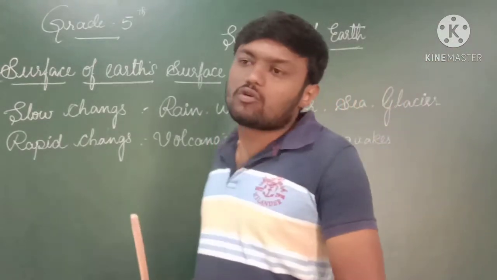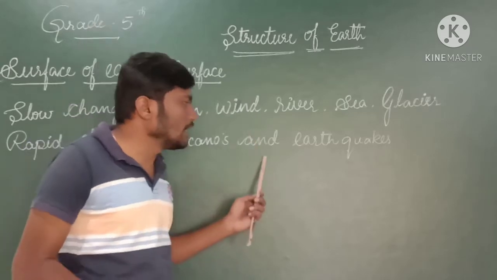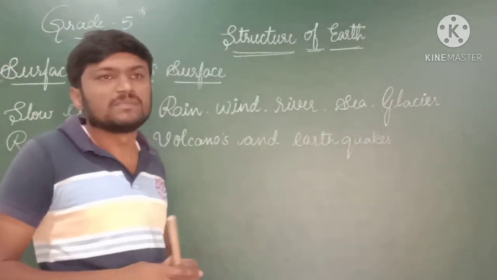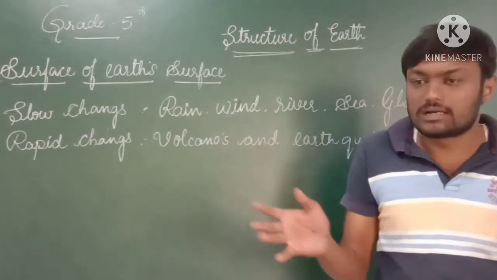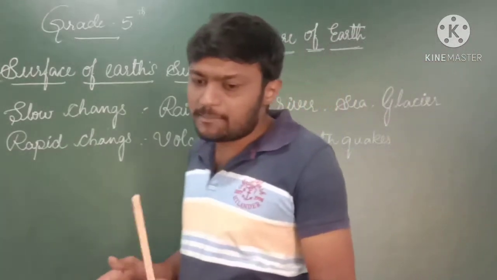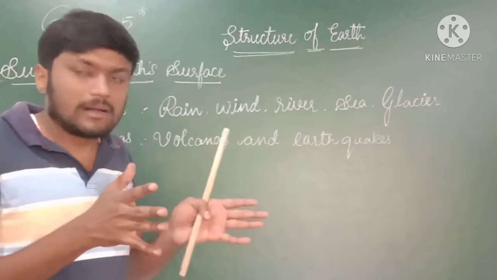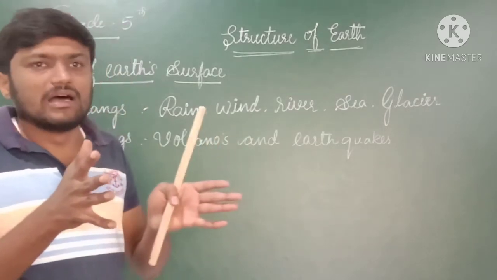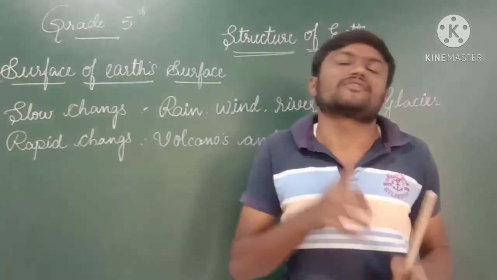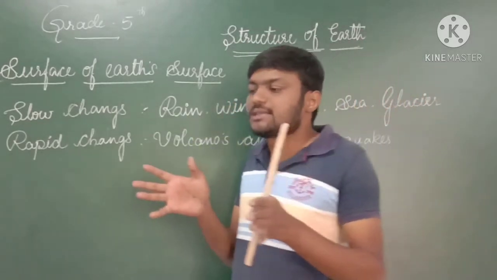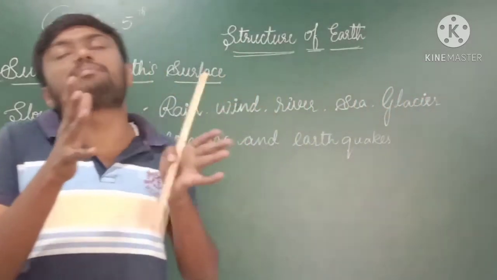In the same way, we are going to see another internal change. The internal change actually affects the external part of the earth. That is earthquake. I mean, the physical changes or physical disturbance which takes place under the surface of the earth causes misplacement on the upper surface of the earth.